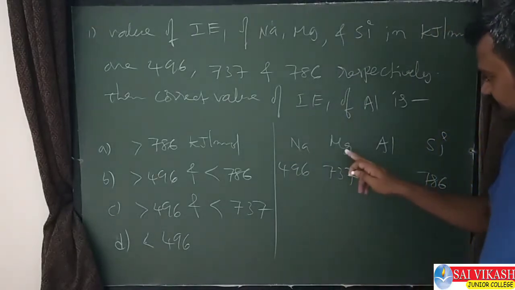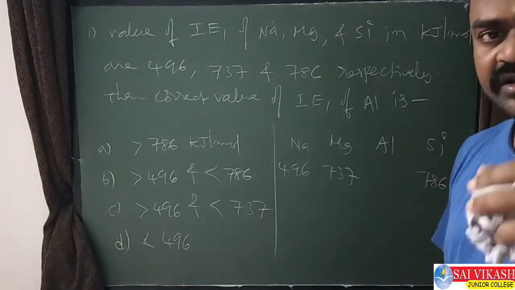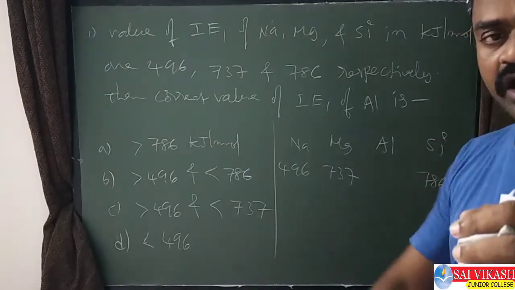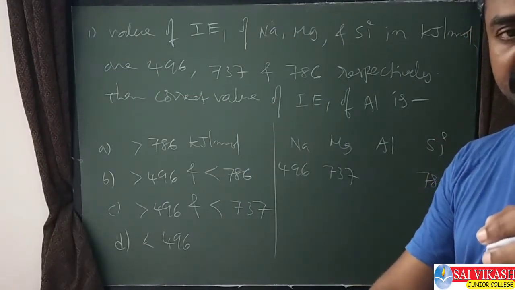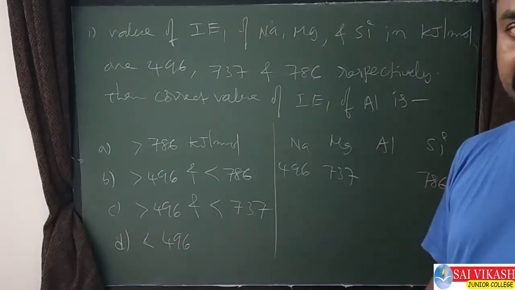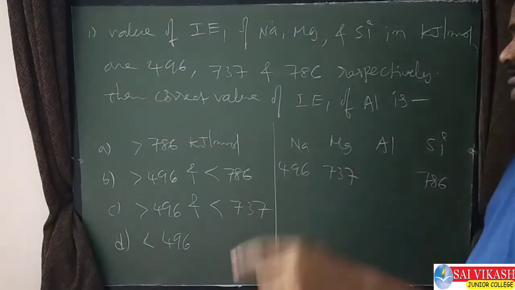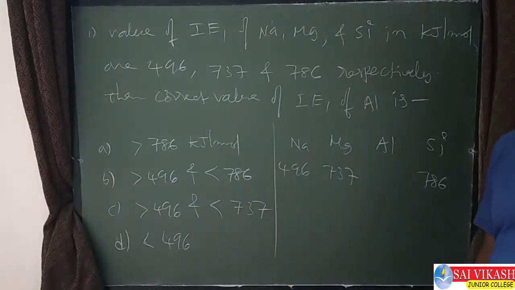Here, in the magnesium and aluminum case, one exception is there. I already explained the aluminum and magnesium case; that is explained by penetrating power. So I am explaining this one. See what happens.